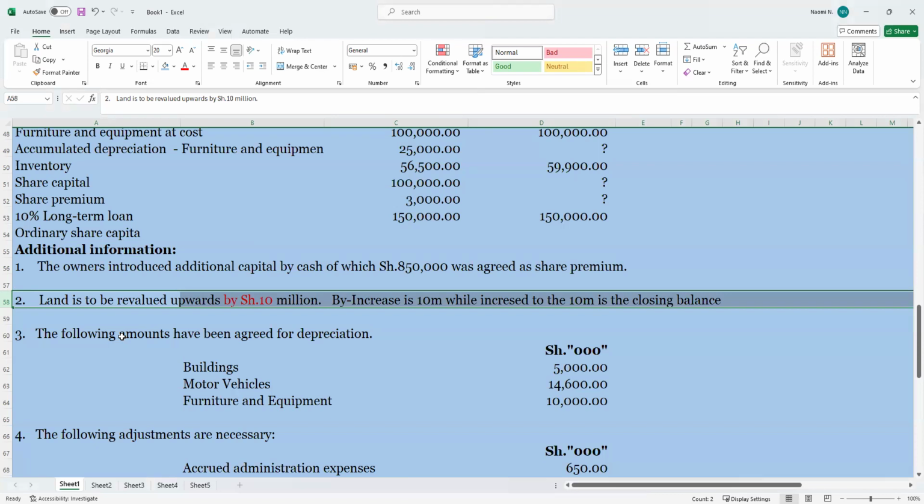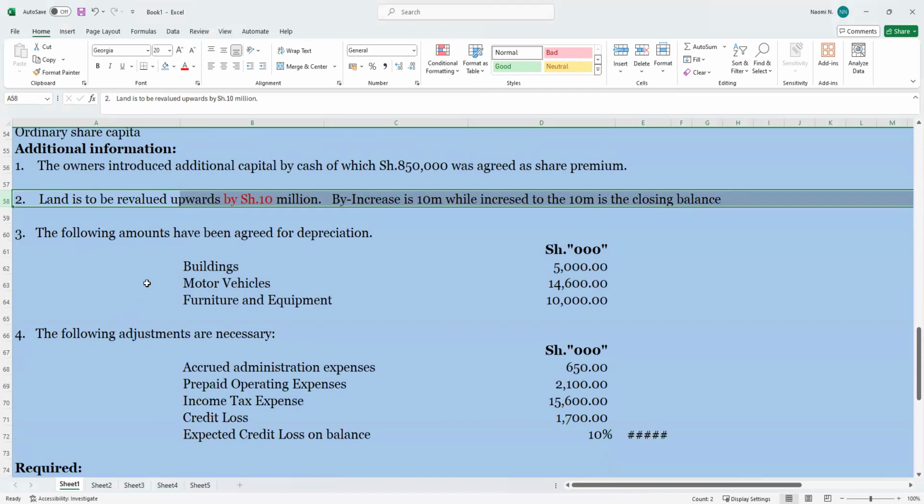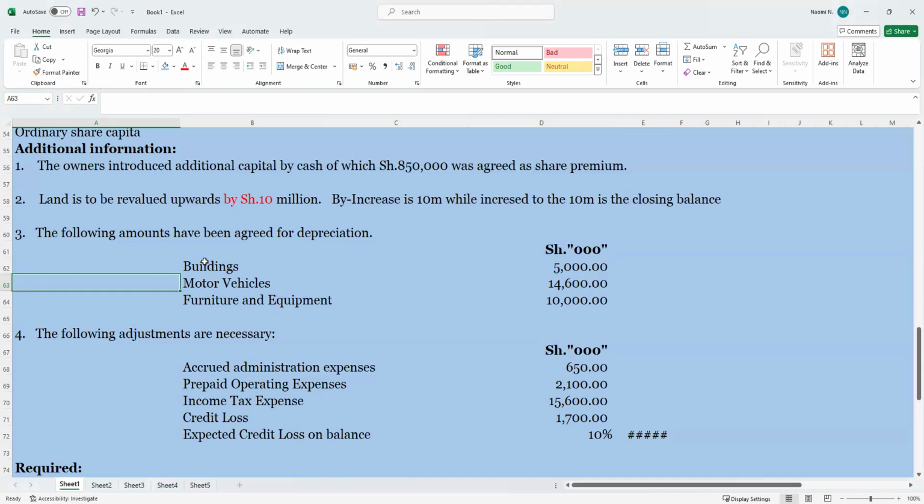And if the examiner tells you that revaluation upwards to 10 million, it implies that the figure given in the additional information is the final figure in the financial statement position. I hope that is clear. When it is by, it means that is the amount they increased by, so you need to adjust. When they say to, and when they say at, it means that is the final figure in the balance sheet.